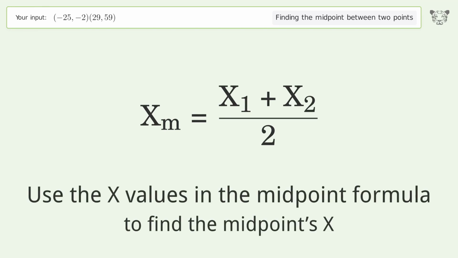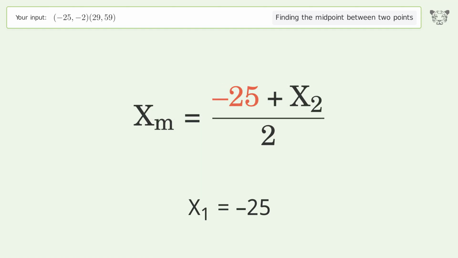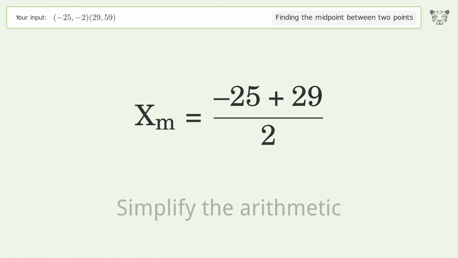Use the x values in the midpoint formula to find the midpoint's x. x1 equals -25. x2 equals 29. Simplify the arithmetic.